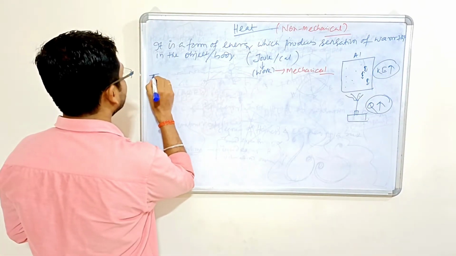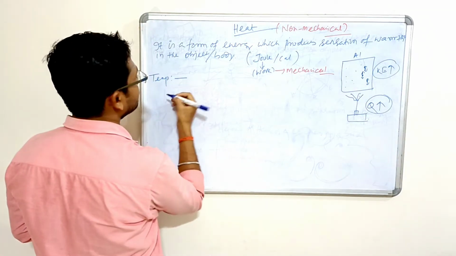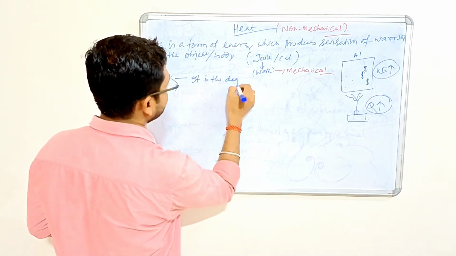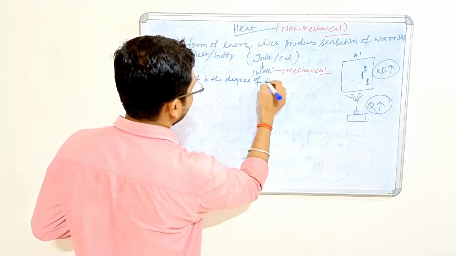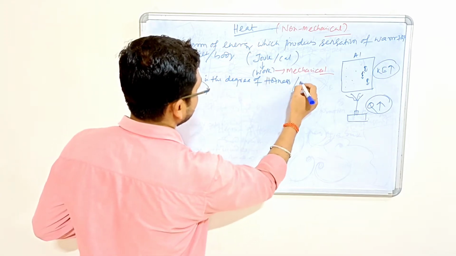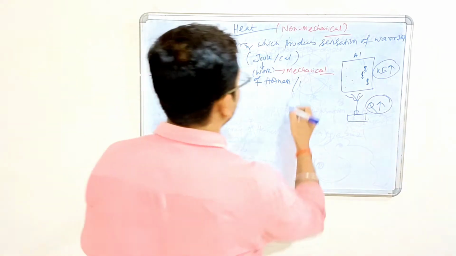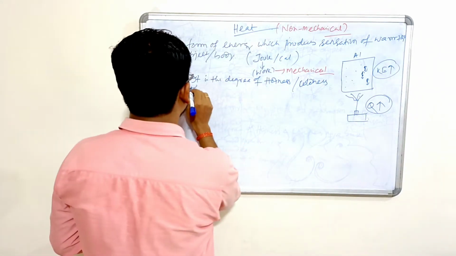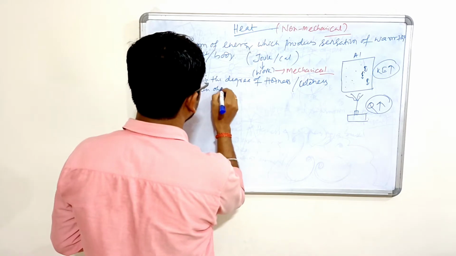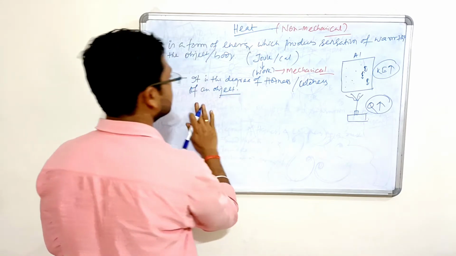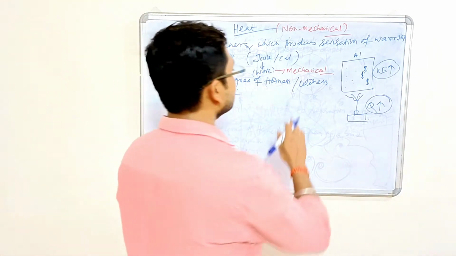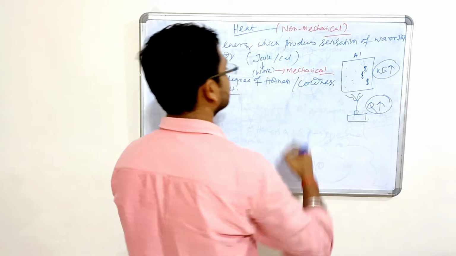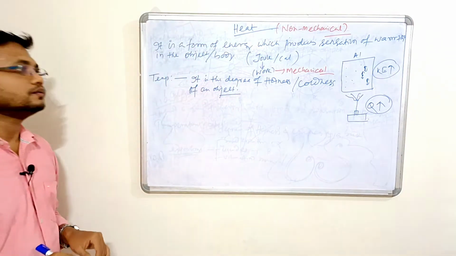So next, what is temperature? It is the degree of hotness or coldness of an object. Degree of hotness or coldness of an object.